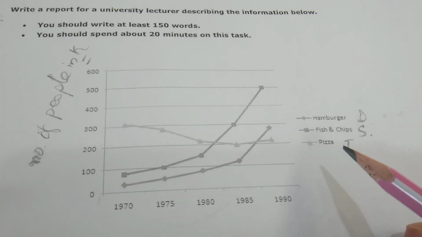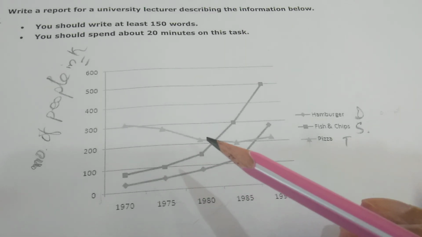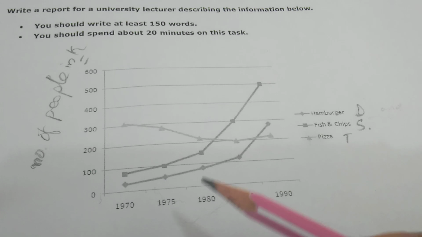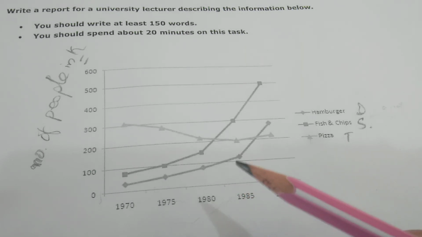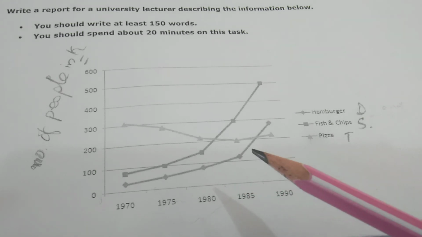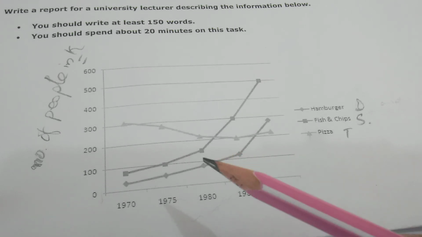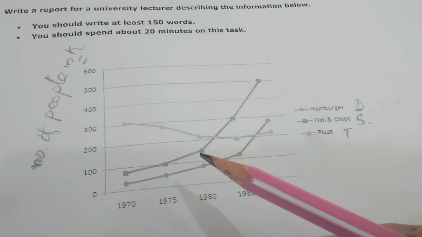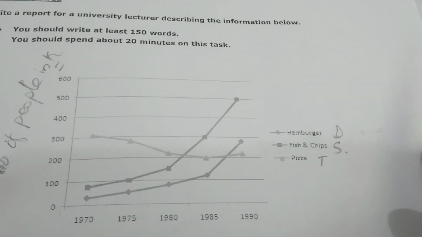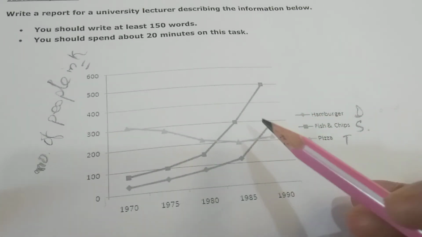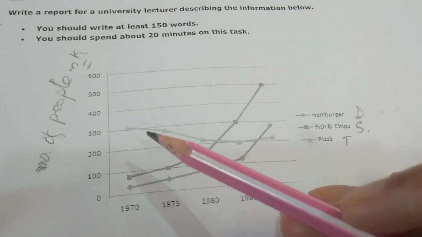I have written over here, for pizza it's a triangle, you can see over here in triangle, and hamburger you can see a little bit lighter and in a diamond, like a symbol of diamond over here, and fish and chips are a little bit darker, and this is in square, like here you can see, these are called squares.